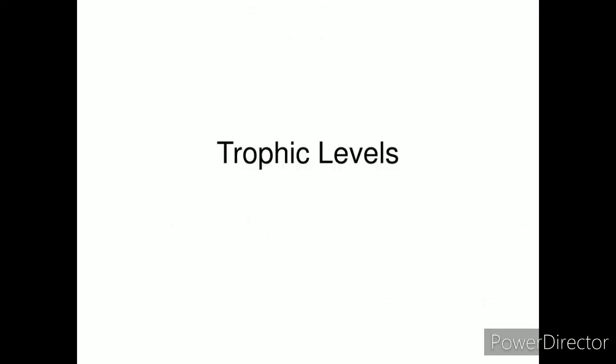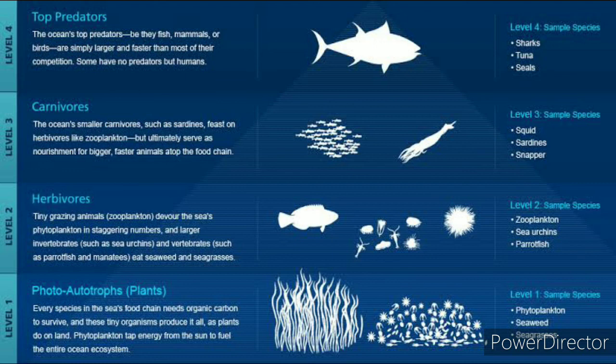These different levels in the food chain or food web are known as trophic levels. We have studied the different trophic levels present in an ecosystem. There are 4 trophic levels: producers, primary consumers, secondary consumers, tertiary consumers. So these are the 4 trophic levels present in a food web or a food chain. The first one is producers, then the herbivores, then carnivores, then top predators.